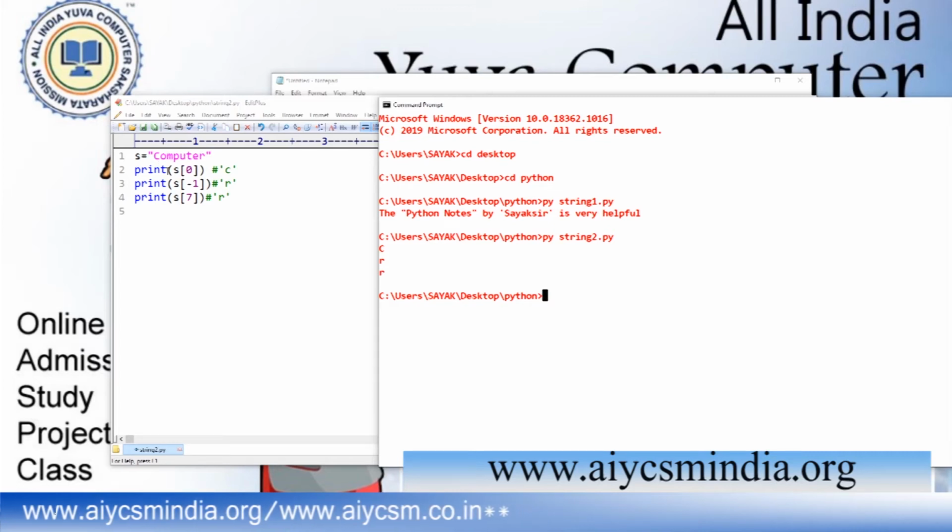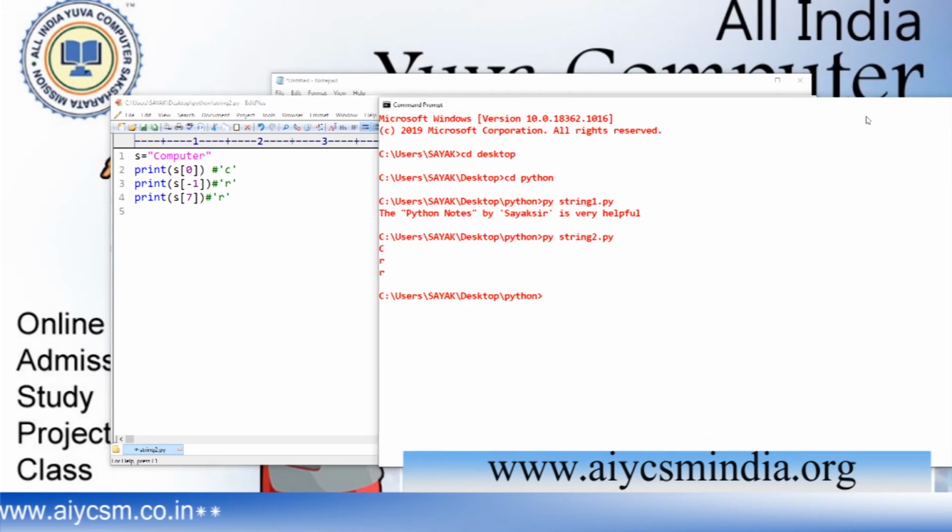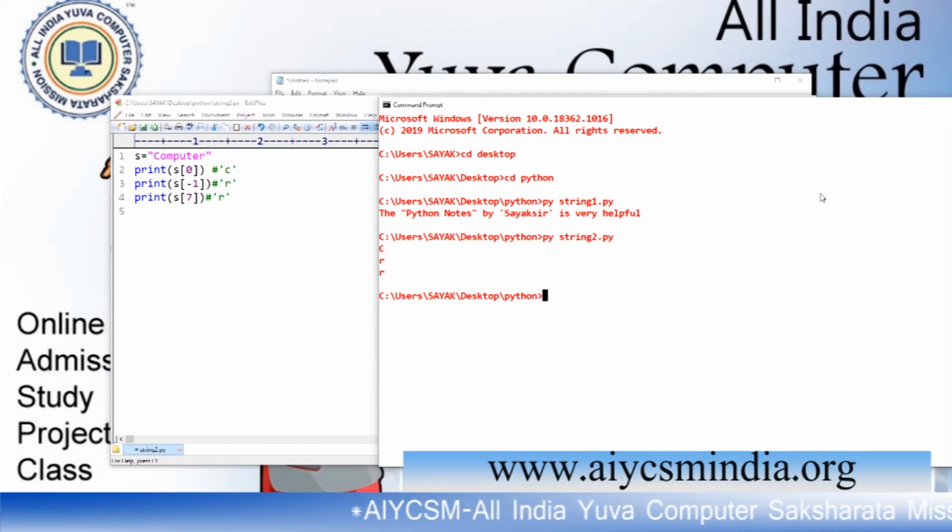We know that the index starts from 0 and ends at length minus 1. 0 to 7, actually we are counting 8 values. So in Python it is very important that positive and negative indexing are both possible. Positive means forward direction, negative means backward direction.